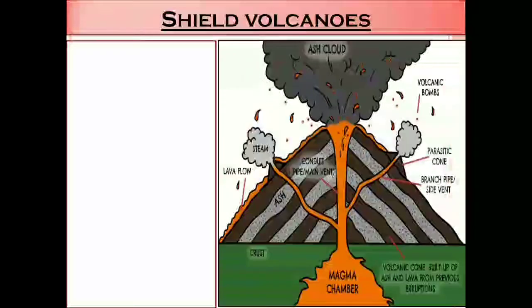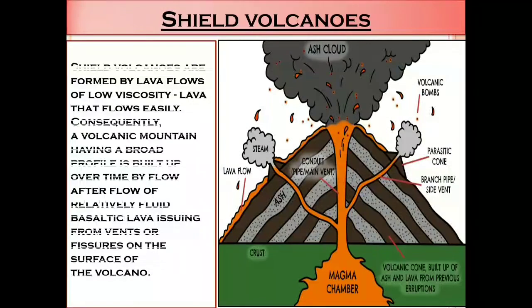The third type is shield volcanoes. You can see a diagram. Shield volcanoes are formed by lava flows of low viscosity, lava that flows easily. Consequently, a volcanic mountain having a broad profile is built up over time by flow after flow of relatively fluid basaltic lava issuing from vents or fissures on the surface of the volcano.